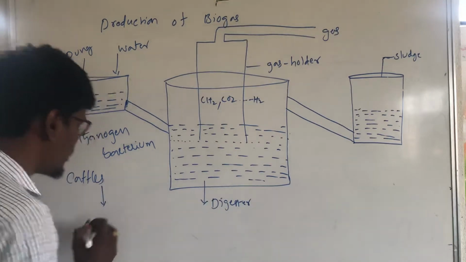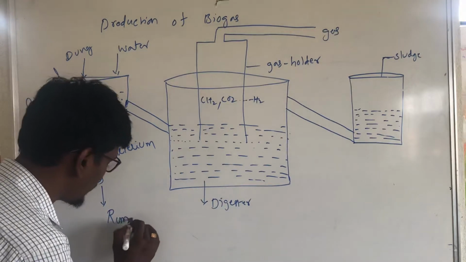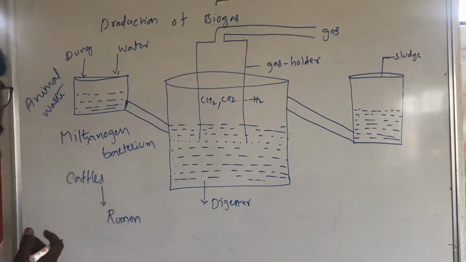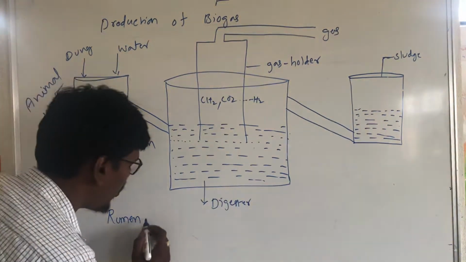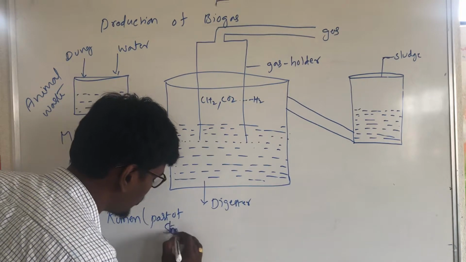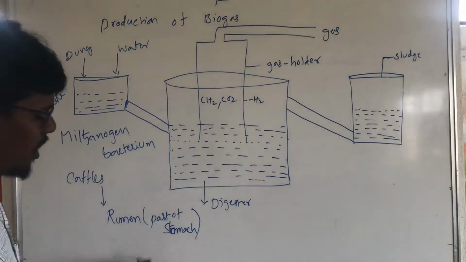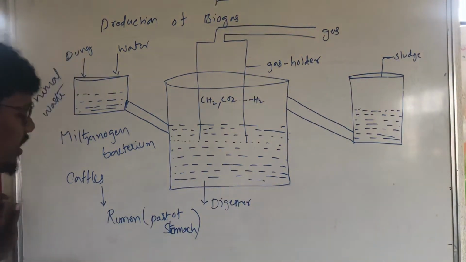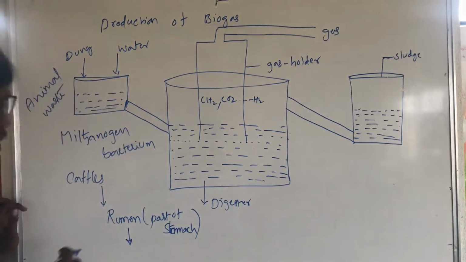This cattle has a rumen. This bacteria is present in the rumen, which is a part of the stomach of cattle. Here the rumen contains the methanogen bacterium.